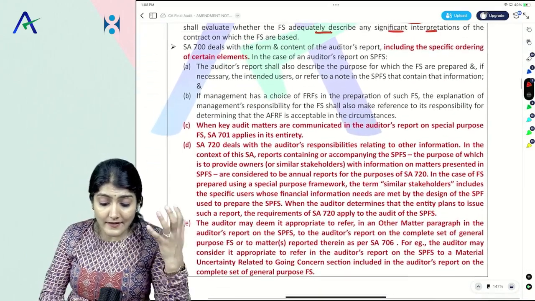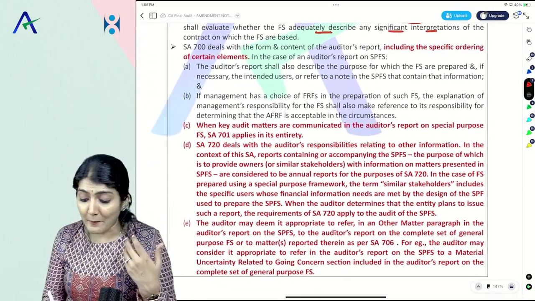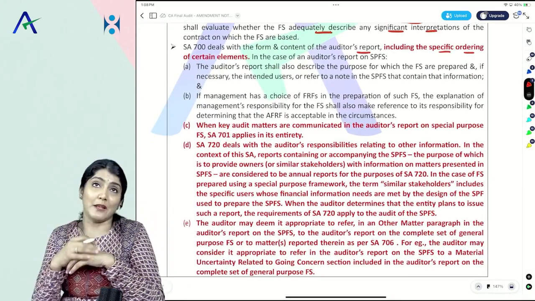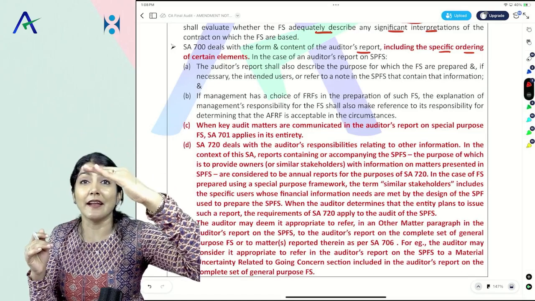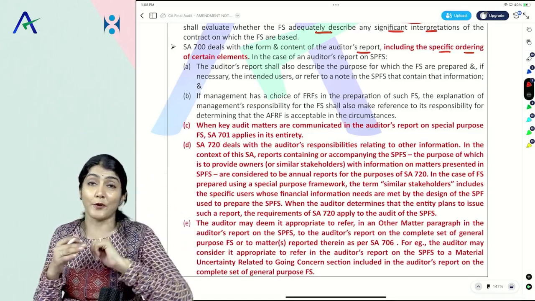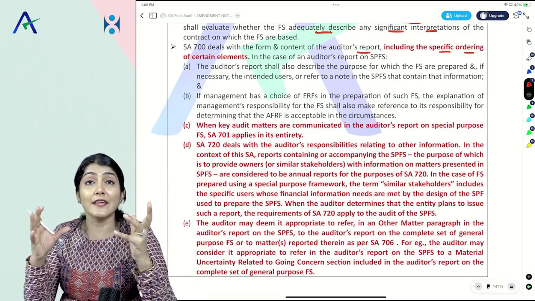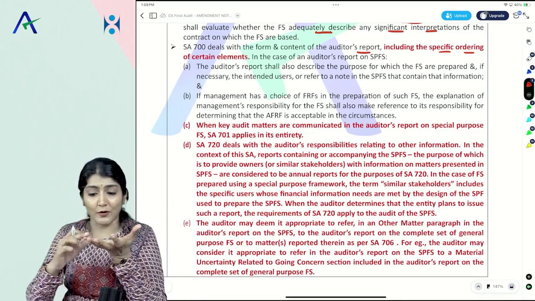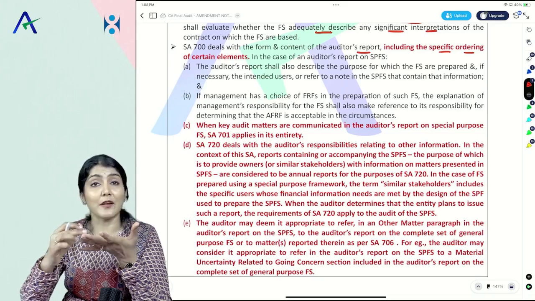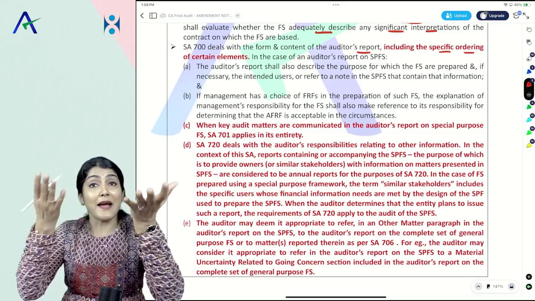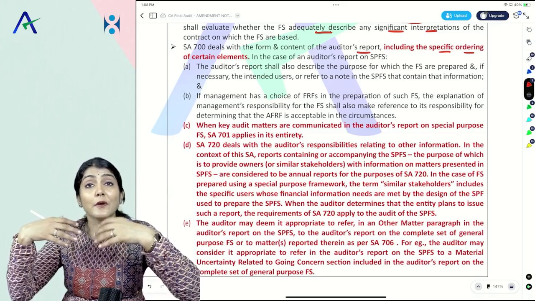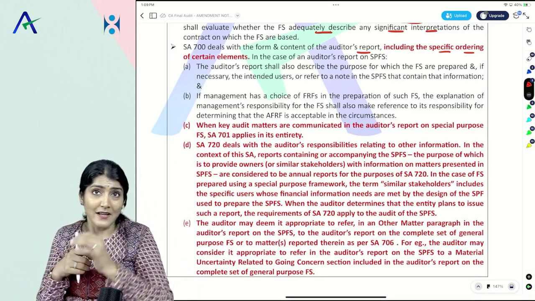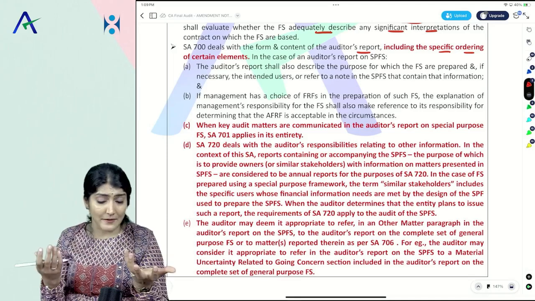Now, SA 700 deals with the form and content of the audit report, including the specific ordering of certain elements. Like, we have title, addressee, opinion, basis for opinion, going concern, key audit matter, other information, if any, for all three: going concern, key audit matter, other information. Then management's responsibility, auditor's responsibility, other reporting responsibilities, and then signature, place, and date. And so we have the ordering of the elements.